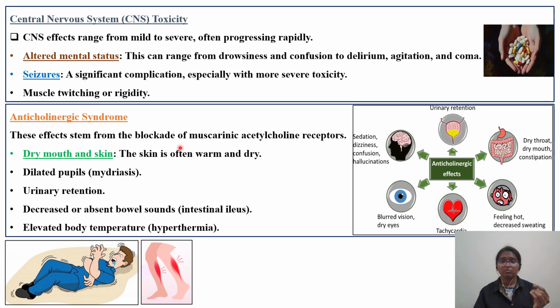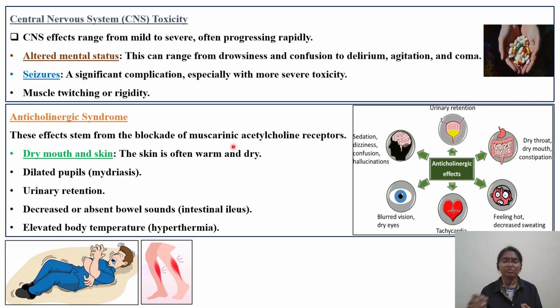The effects stem from blockade of muscarinic acetylcholine receptors. They are acting on alpha 1 adrenergic receptors, causing blockade, and they're also blocking these muscarinic receptors. So you have to remember where these muscarinic receptors are located in your body. It might be the GI system. Muscarinic or nicotinic receptors are ubiquitously present throughout your body. We need to identify what the organs are, then you will be able to remember this one.